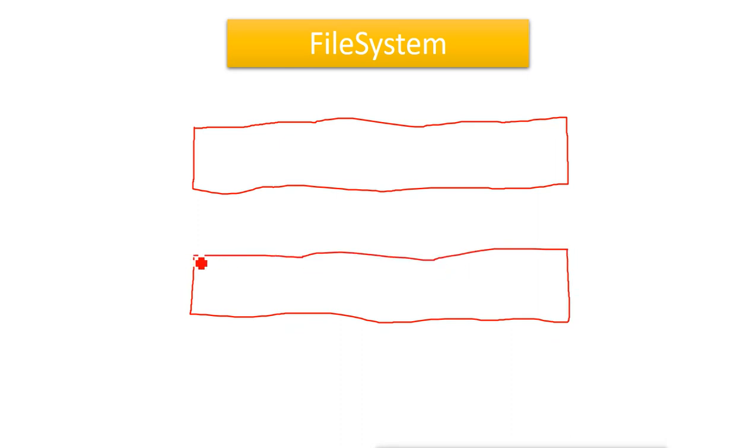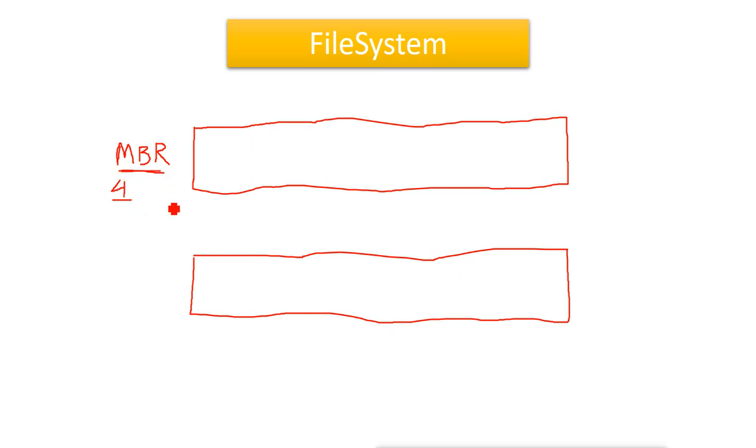If we select MBR, that is master boot record, as our partitioning style, then we can create only 4 partitions in total, and all these 4 partitions are called primary partitions. So we have the option to create only 4 partitions in MBR.